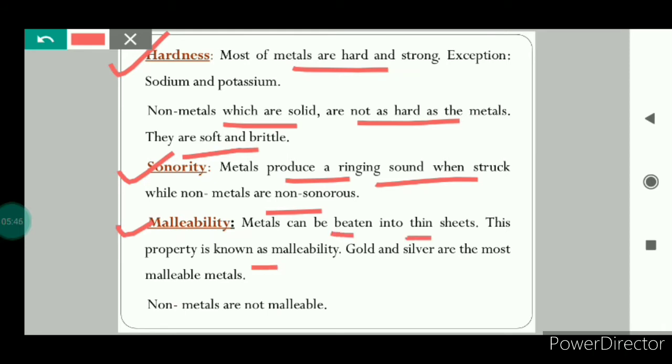And this property is known as malleability. For example, an iron nail or wires made of copper, aluminium, silver, when beaten with a hammer, will flatten into thin sheets, and this property is malleability. We all are familiar with the aluminium foil, which is used for wrapping food items. If we talk about the most ductile metals, they are gold and silver. Non-metals, they are not malleable. For example, coal. If you will start beating it with the hammer, it will break down.